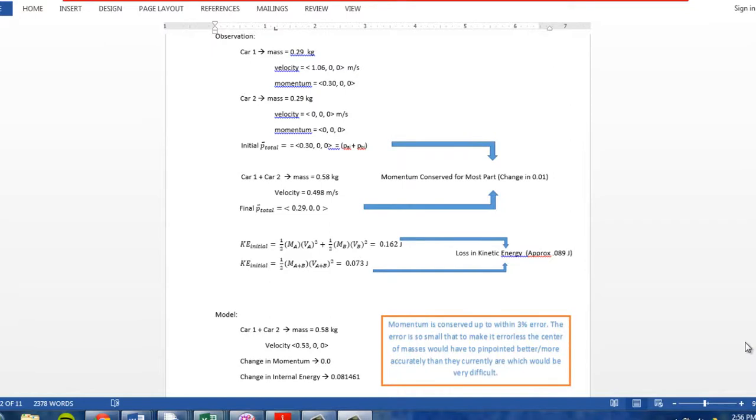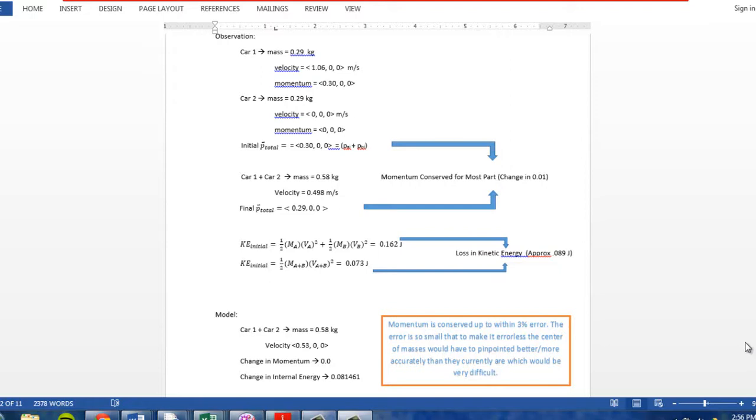The calculation of kinetic energy shows that there was a loss of approximately 0.089 joules based on the observational data, but the model shows a loss of 0.081 joules. The reason for both of these differences is because the model did not account for the frictional force, and the main error was mainly due to inaccurate placement of the center of masses in tracker.